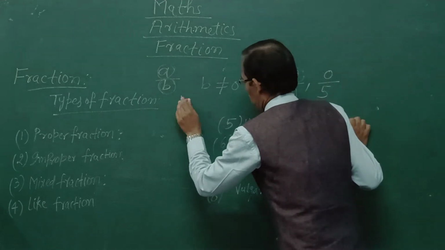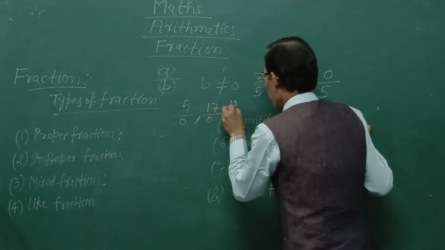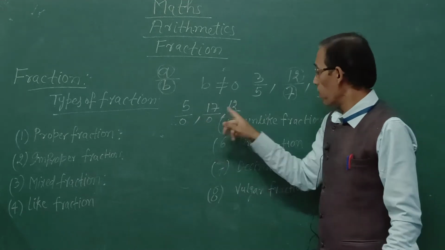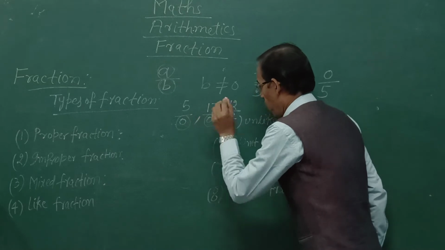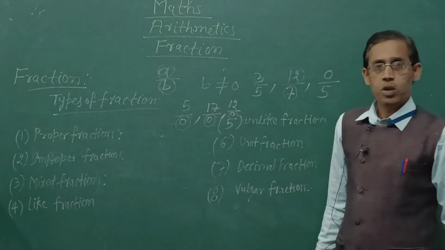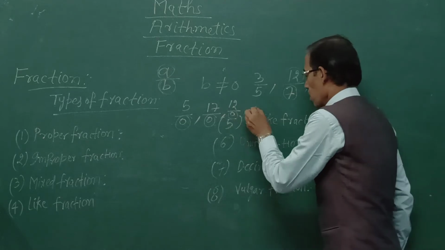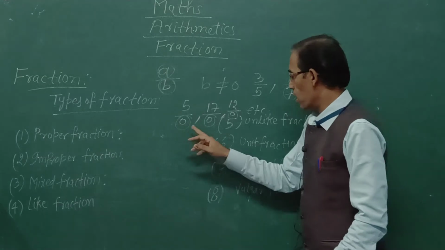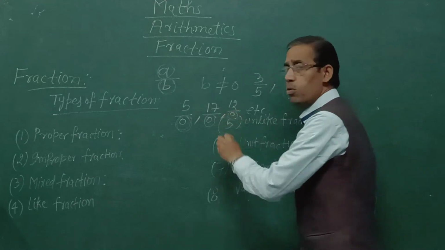But 5/0, 17/0, 12/0, these types of numbers are not fractions, because according to the definition of fraction, denominator portion must not be equal to 0. Okay? 5/0, 17/0 and 12/0 etc. are not fractions because according to the definition of fraction, denominator portion must not be equal to 0.